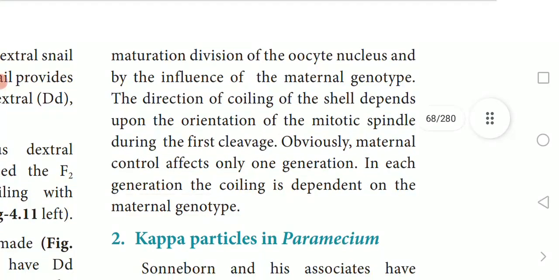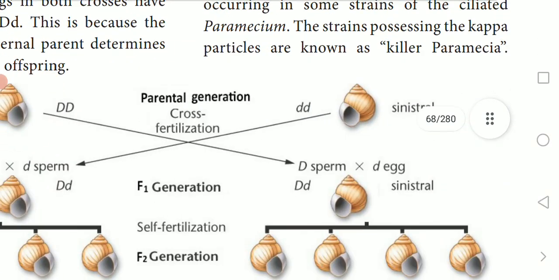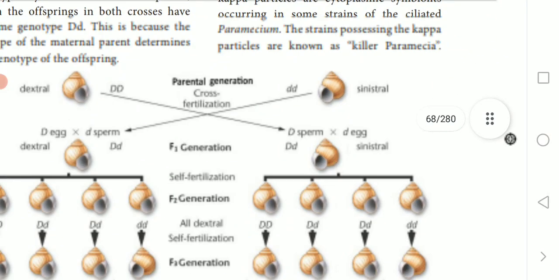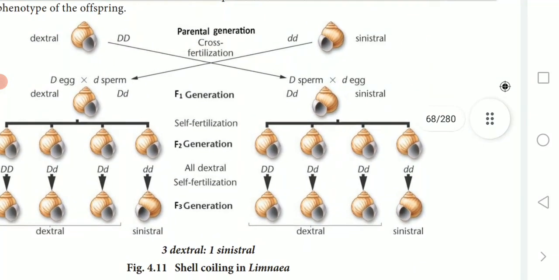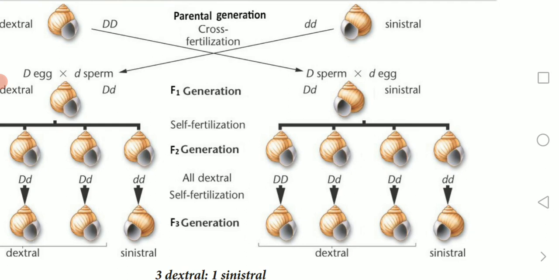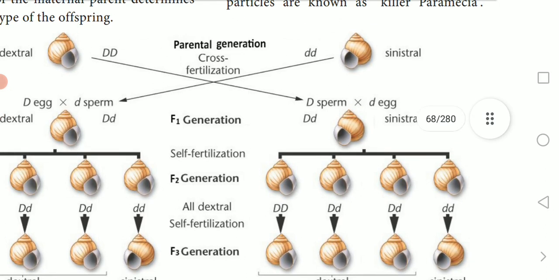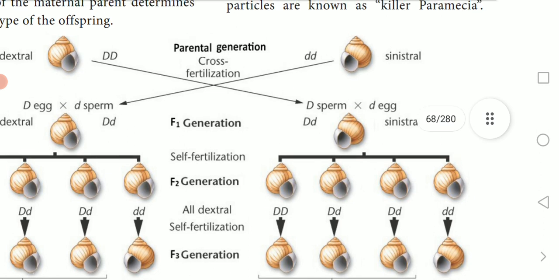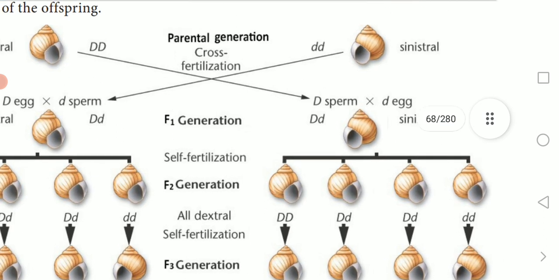The example given for that is the shell called Limnaea peregra. Here, dextral coiling is normal and sinistral coiling is a mutant character. That was already explained to you: what is dextral and what is sinistral. They say dextral coiling is the normal one, whereas sinistral coiling is the mutant character. I explained all these things earlier.